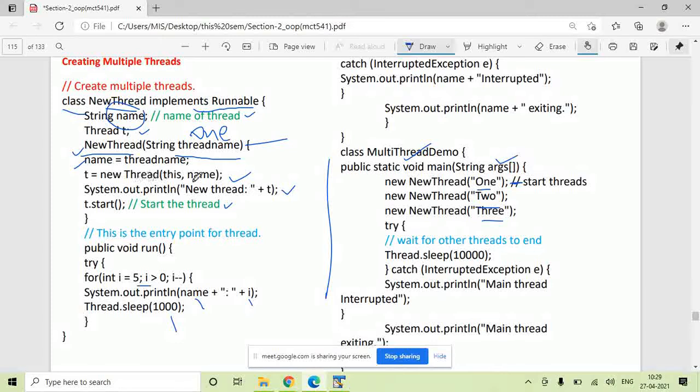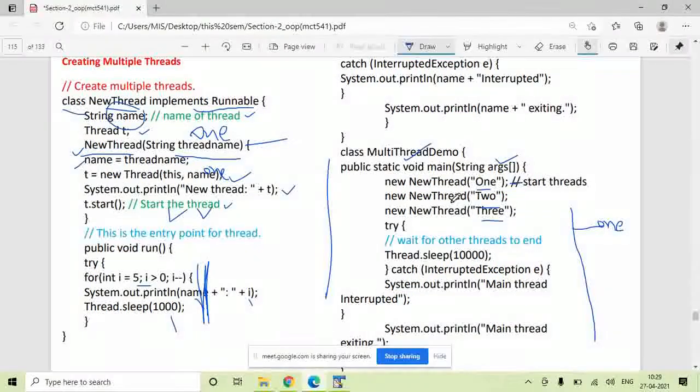So t is equal to new Thread("1"). You have created a new thread and started it, with the name 1. So from here, the main thread has created one thread, thread 1, which is now in ready state. Whenever this thread 1 gets a chance, it will perform this activity.